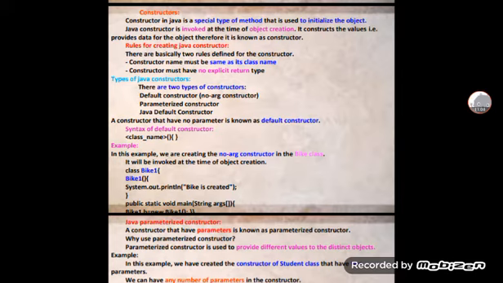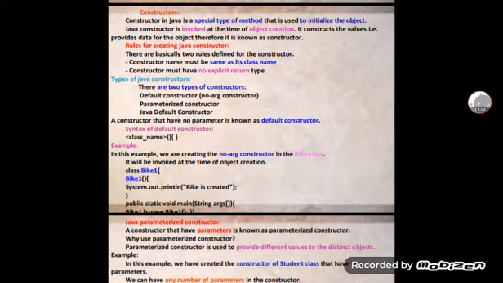Rules for creating a Java constructor. How to create a Java constructor? Some rules apply. There are basically two rules defined for constructors. The constructor name must be the same as its class name.